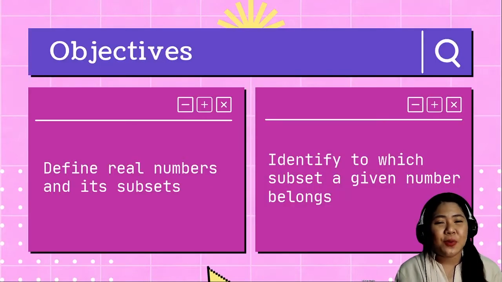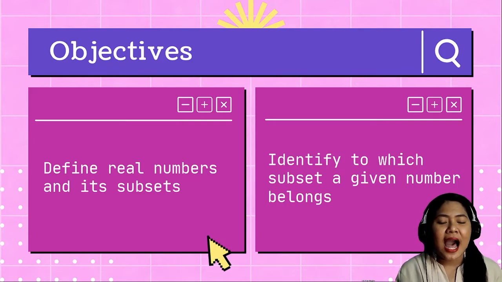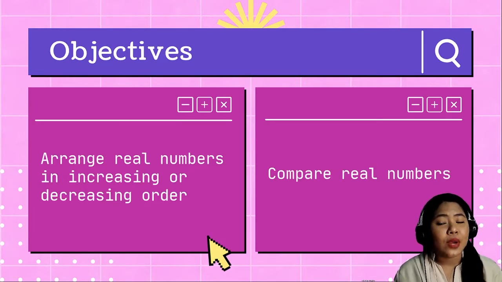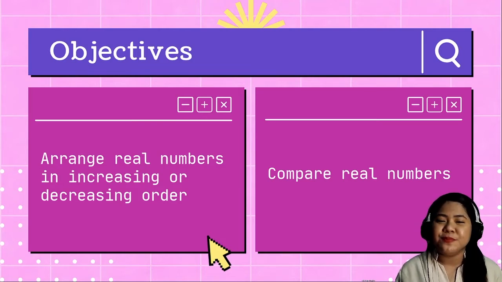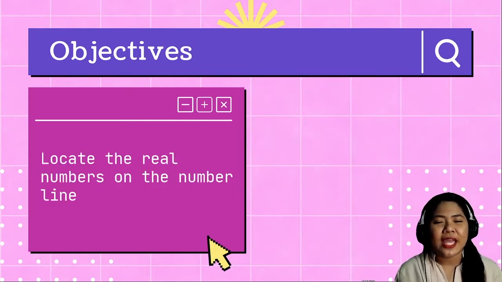Without further ado, let's now have the objectives. First is to define real numbers and its subsets. Second, identify to which subset a given number belongs. Next, arrange real numbers in increasing or decreasing order, followed by comparing real numbers, and of course, locate the real numbers on the number line.